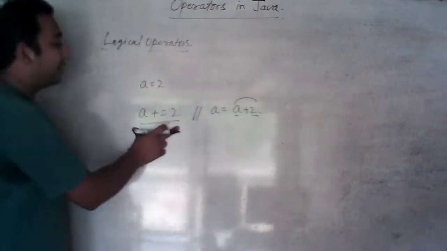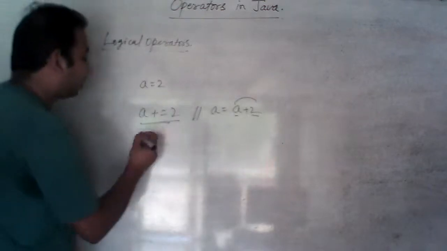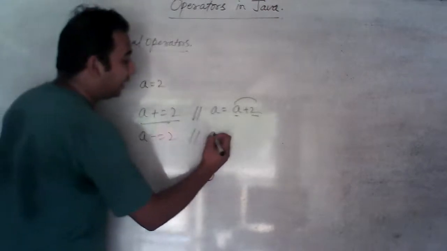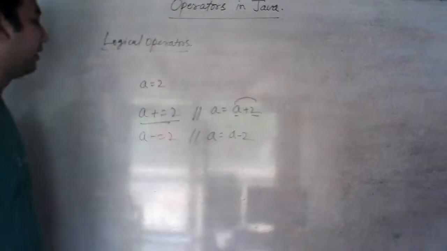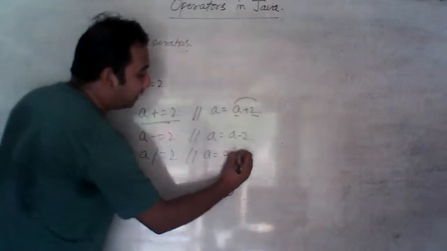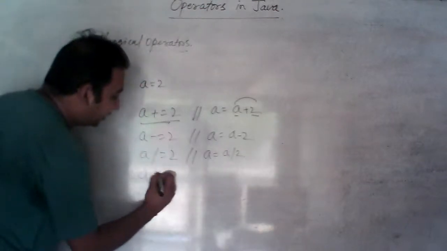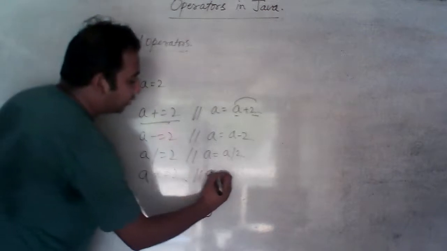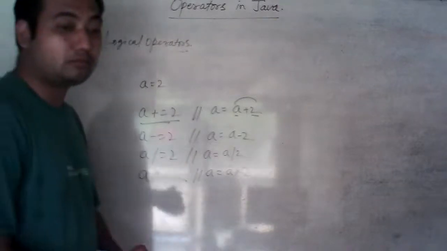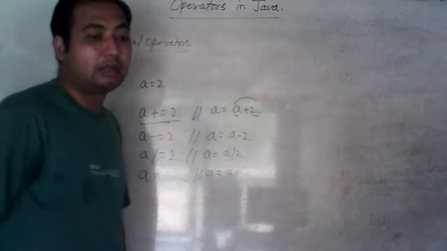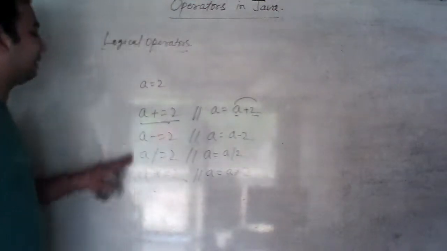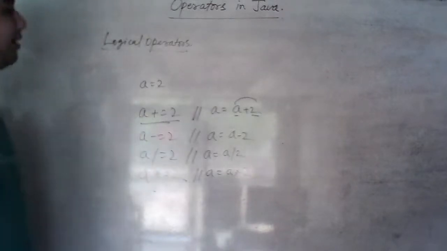Okay. In the same manner, this is not the only operator. You can also use A minus equal to 2, and in the same manner, its meaning is A equal to A minus 2. In the same manner, A divided equal to 2 means that A equal to A divided by 2. A multiply equal to 2 means that A equal to A multiplied with 2. Are you getting it, students? And there are some more, but I will not discuss them with you because in your syllabus only these arithmetic operators are given.